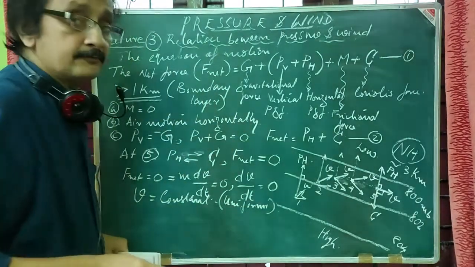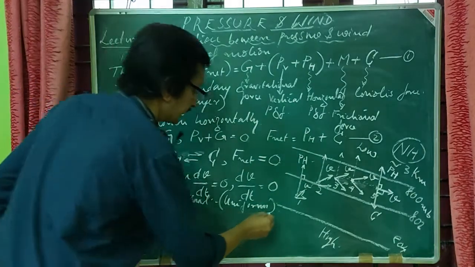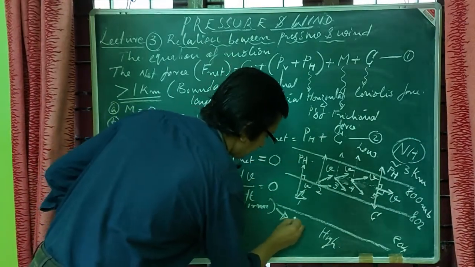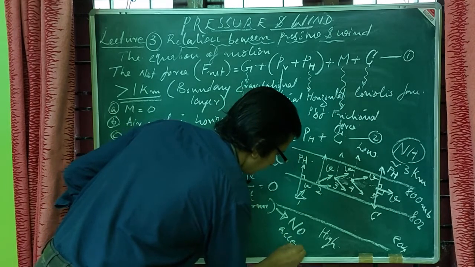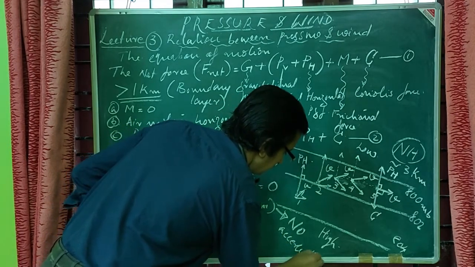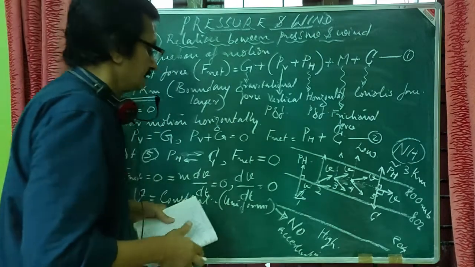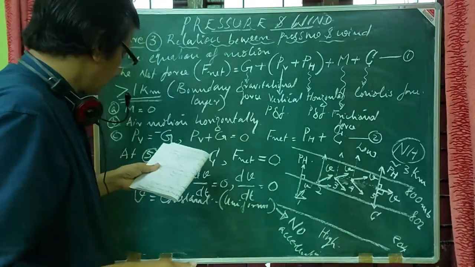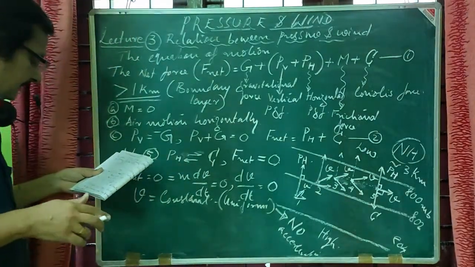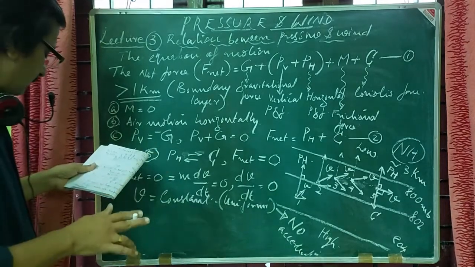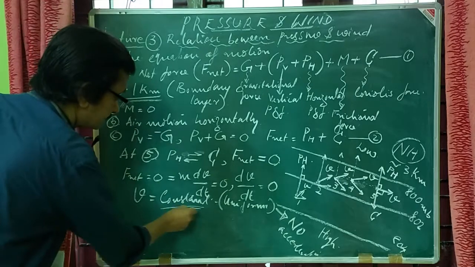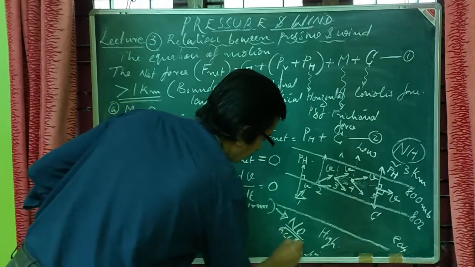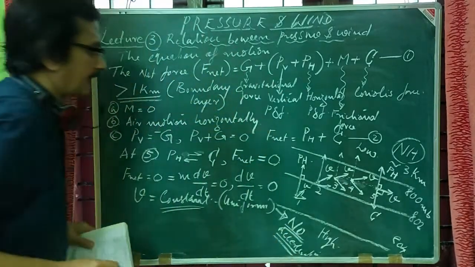When there is a uniform velocity, no doubt there will be no acceleration. That is, the air parcel no longer accelerates, or the parcel moves with uniform speed and with no acceleration.